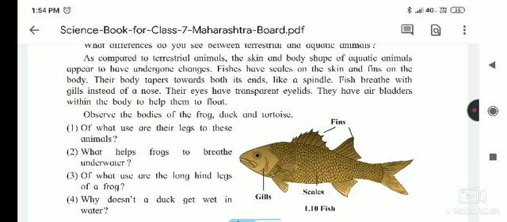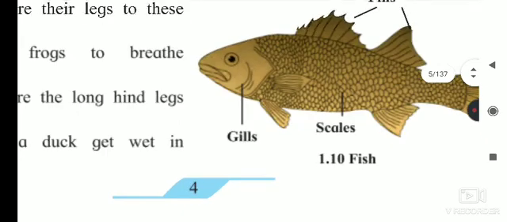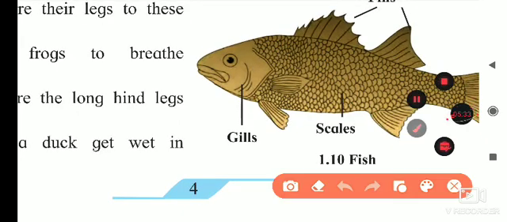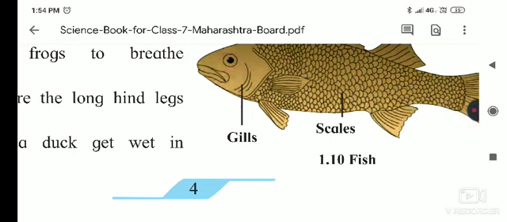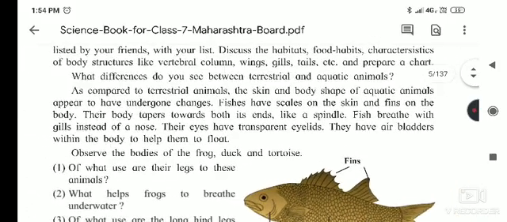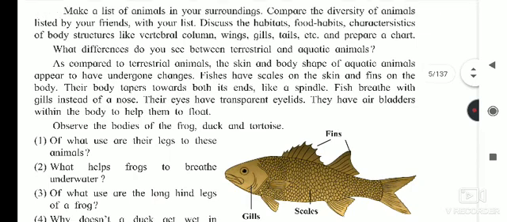If you see the eyes, there are no visible eyelids, but the eyelids are there and they are transparent and cover the eyes. Then afterwards, they have an air bladder within the body. Air bladder means a space of air. So that air bladder, what happens? It helps the fish float on the surface of the water, otherwise it would stay inside the water.